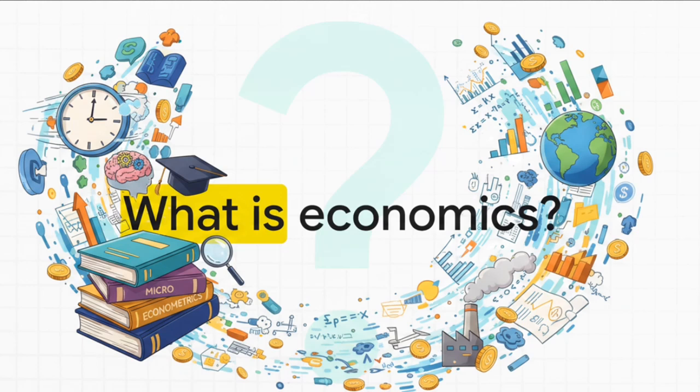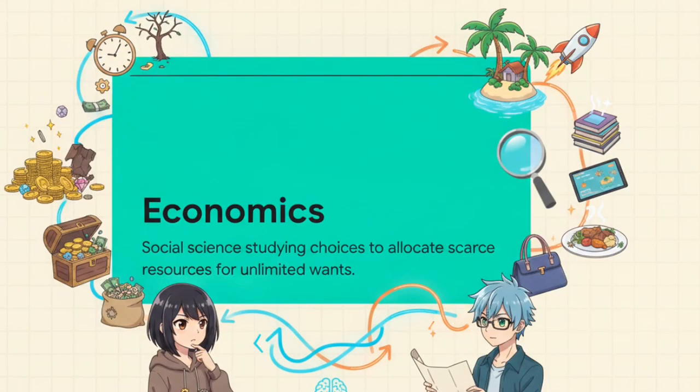So how do you actually articulate the absolute essence of this massive field of study? Let's break it down. All right, here is your bedrock definition. You might want to write this down and really internalize it. Economics is the social science studying how individuals, governments, and societies make choices to allocate scarce resources to satisfy unlimited wants. Mastering this single concept of scarcity versus wants is literally the key to unlocking the entire subject.